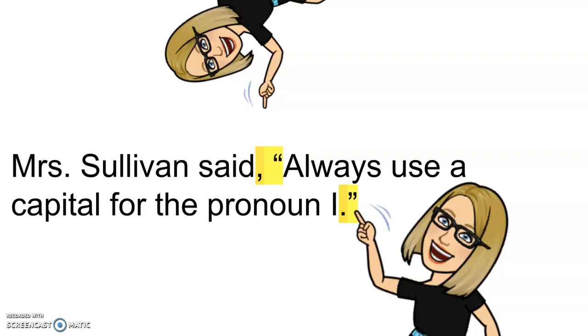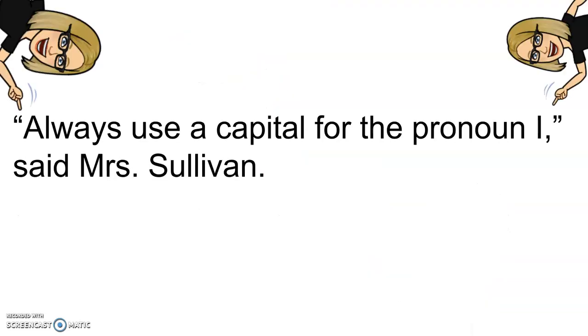So when the attribution comes first, it is the person or thing it's attributed to first, then a comma, then a space, quotation marks, capital, and the sentence comes out. We end it with our ending punctuation. This is a period. It could be an exclamation point or a question mark. And then finally, the closing quotes, where the little lips close off the words. Let's look at another example.